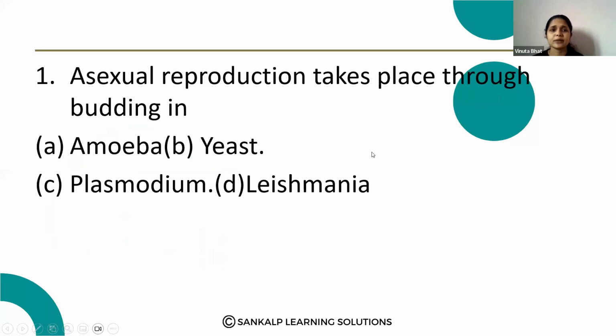Asexual reproduction takes place through budding in option A, amoeba, option B, yeast, option C, plasmodium, option D, leishmania.